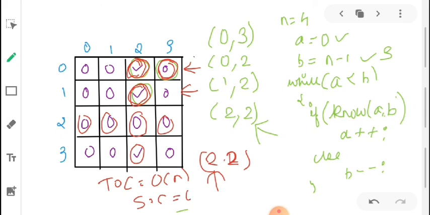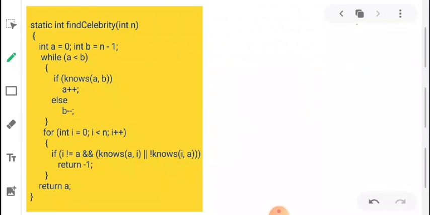So that will be our optimized approach, with time complexity O of n and constant space complexity. Let's see the pseudocode for this. This is the pseudocode of the approach. The function is defined with argument n, which is 4 in the previous problem. Then we'll initialize our 2 pointers: the first pointer will point at 0 and the second pointer will point at n minus 1.